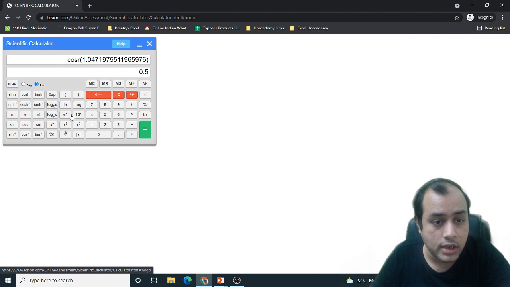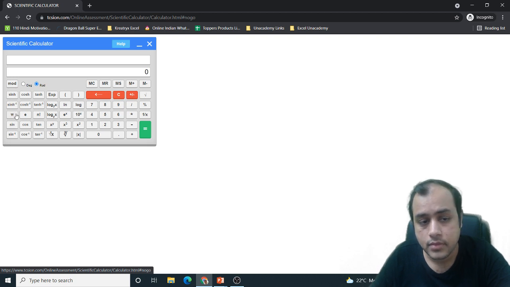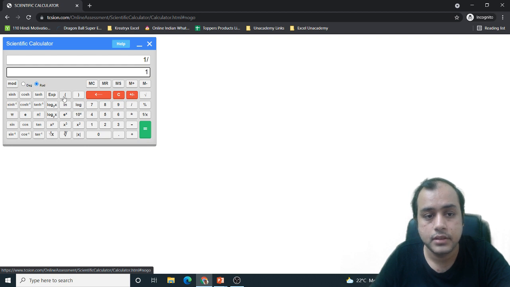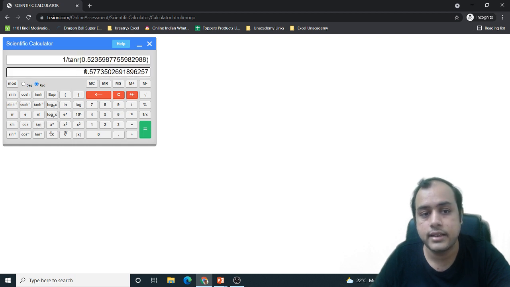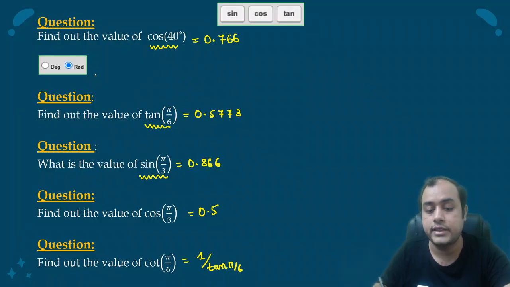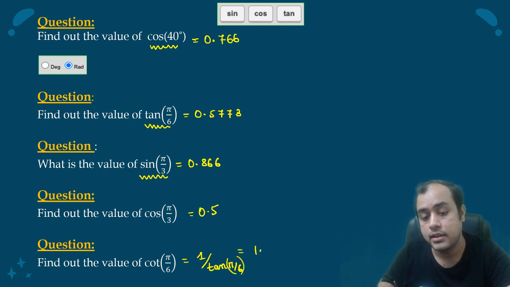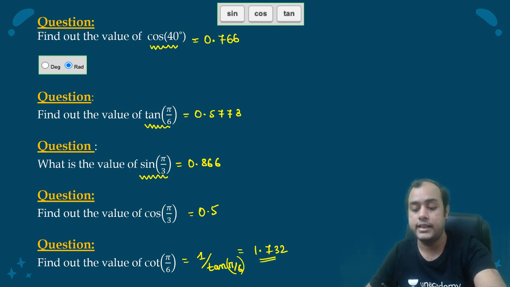Can we take reciprocal here? Is there any function? Let us see. Let me try. So 1 divided by tan pi by 6. I am getting 1.732. So I had to make use of the bracket. It comes out as 1.732, right?